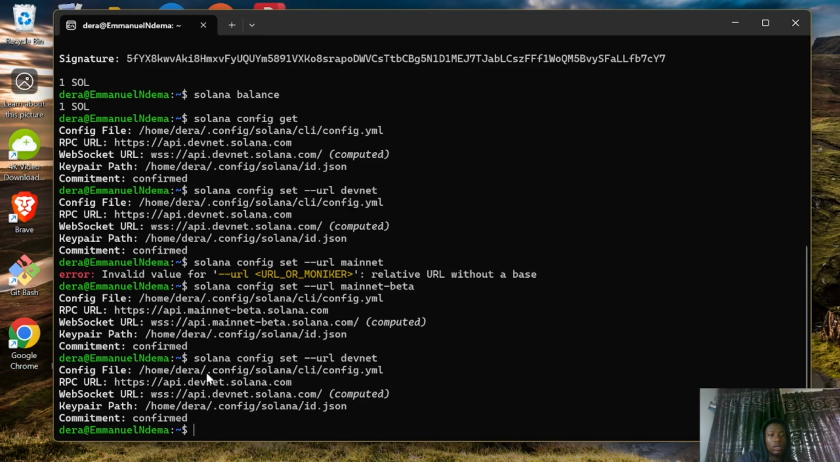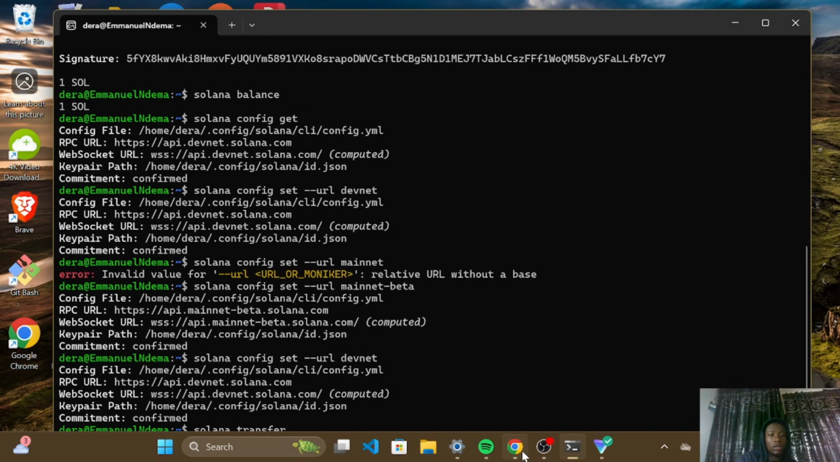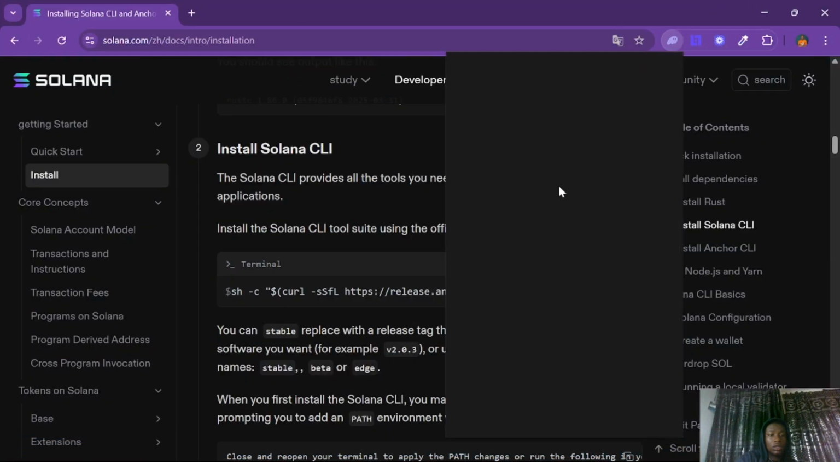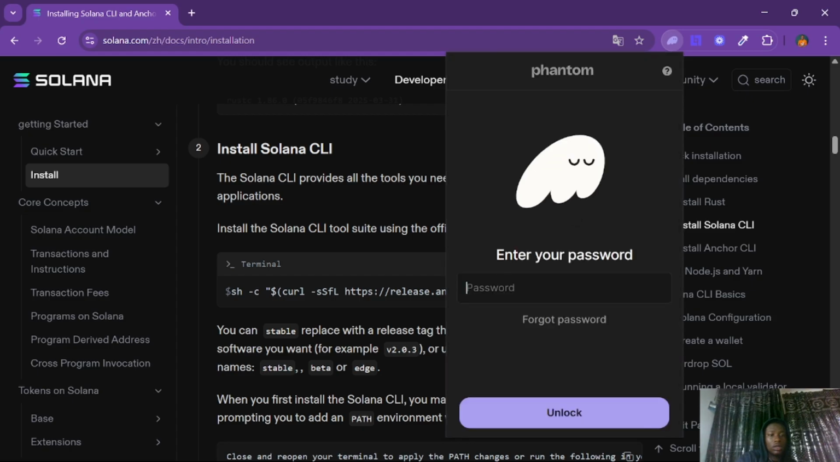Yep. So now to transfer, say we want to transfer to someone else, you understand? Like we want to transfer to another address. So here is what we have to do: solana transfer. Now you have to input the wallet address and then the amount that you want to transfer. But let's go get a Sol wallet address. Here is our Phantom. Let me sign into my Phantom and obtain my devnet address.